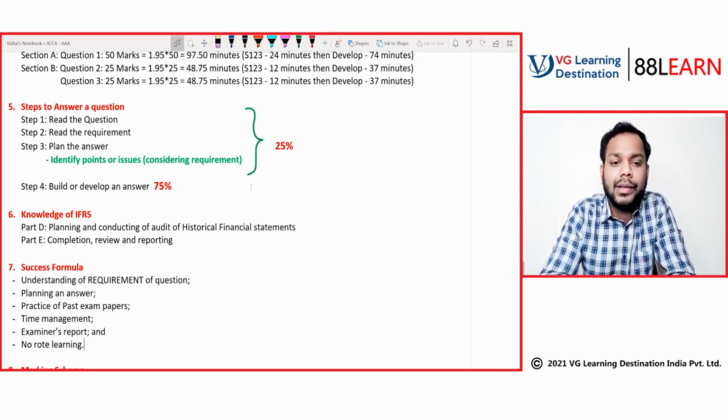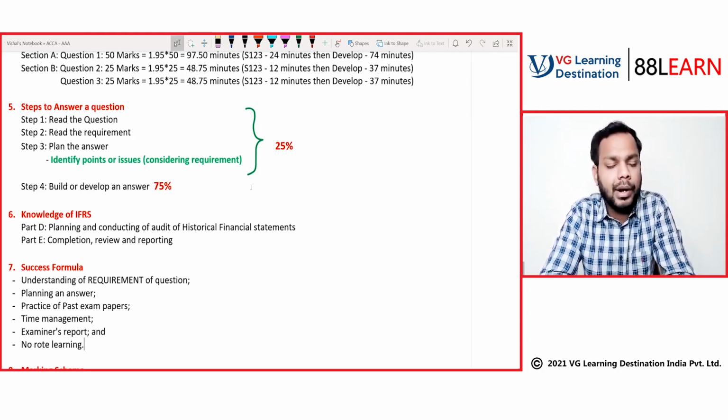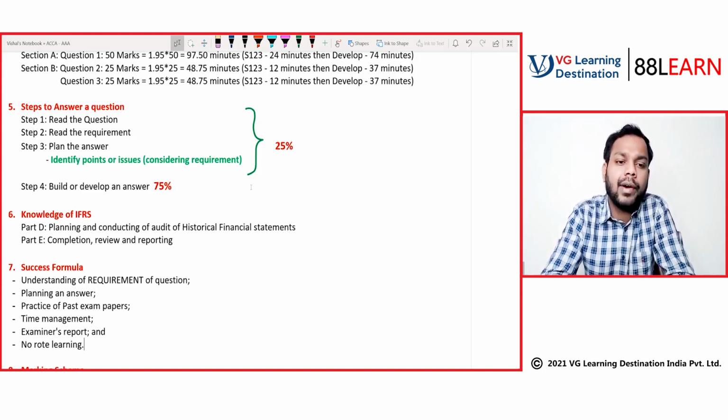So for IFRS, as I have already told you, we'll be discussing the most critical and most important things in the class. I am assuming that you have appeared in the SBR paper recently, or you are appearing in the SBR paper alongside the AAA paper, and you do have the knowledge of IFRS. For students who don't have the knowledge of IFRS, I will be discussing crucial topics in the class, and if you have any queries, we can discuss it in the group. Okay.